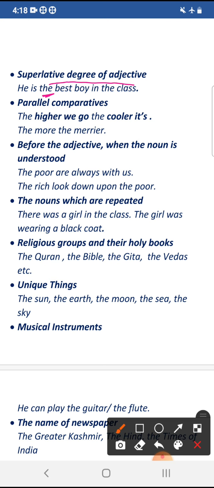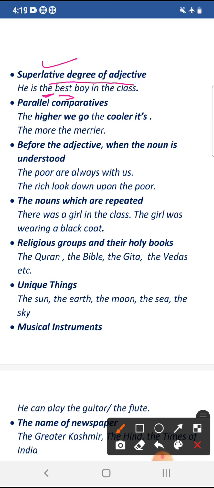Example: he is the best boy in the class. Best is the superlative degree of good. Good, better, best. Or you can say Raju is the tallest boy in the class. He is the most popular person in my town. She is the most beautiful girl in our area. Rahim is the poorest person of the village. So we use the article the with the superlative degree of adjective.